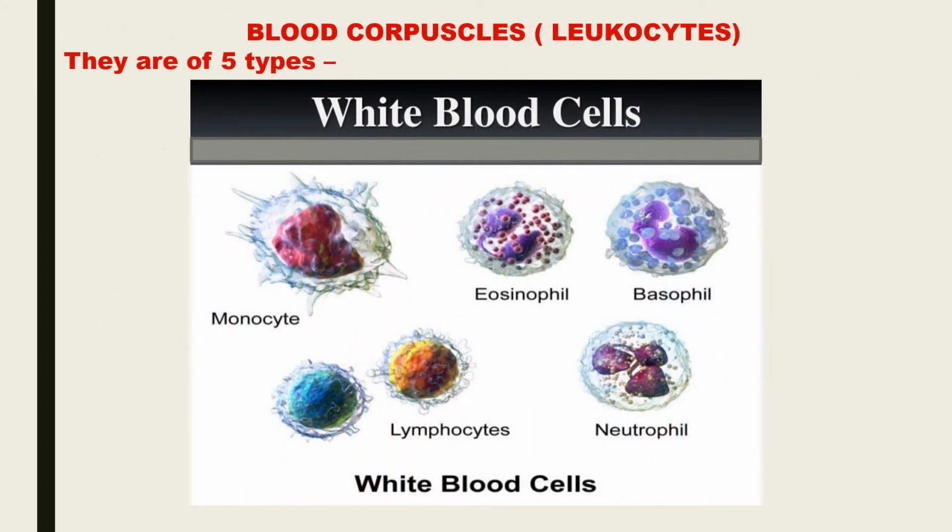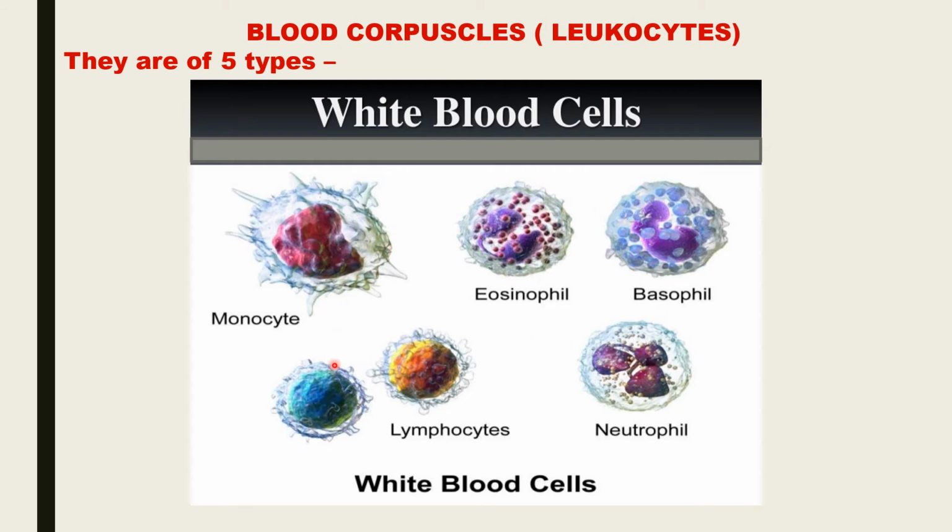Based on their shapes, there are two major categories of WBCs. They are the granular WBCs and the non-granular WBCs. The name granular says that there are small particles or granules present in the WBCs. So these three, that is eosinophil, basophil and neutrophil, you can see there is presence of granules in them. So these three are termed as the granular WBCs.